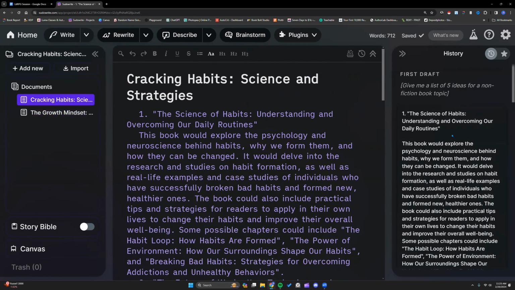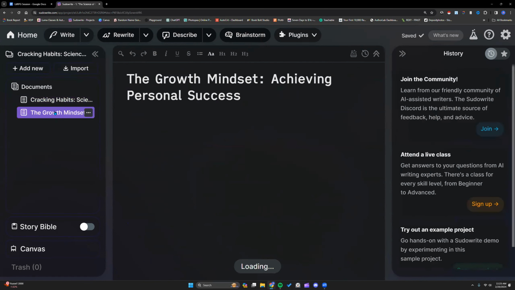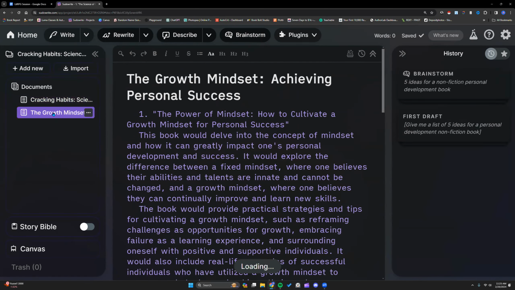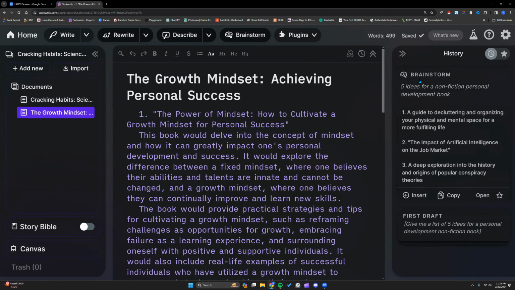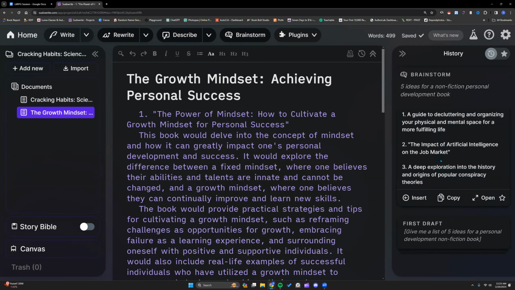All of those ideas that we've done so far, if I go back to our original document, that first draft is here. It is not in this next document. It doesn't save them all at once in one place. It connects to that document. And then this next document, we have that first draft prompt, the results, and then our brainstorm ideas right here.